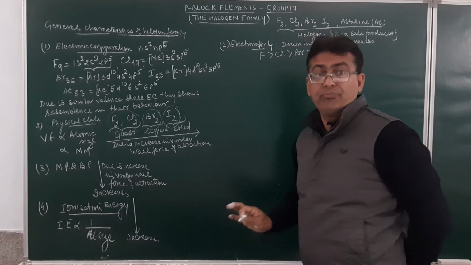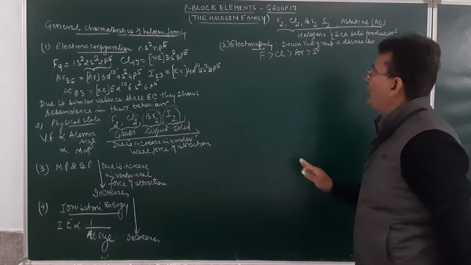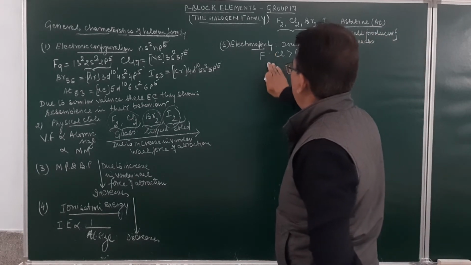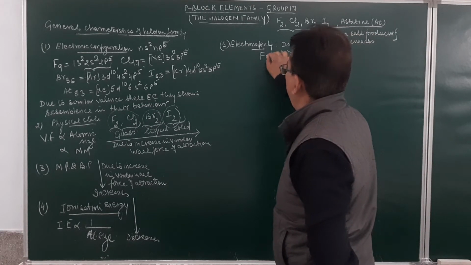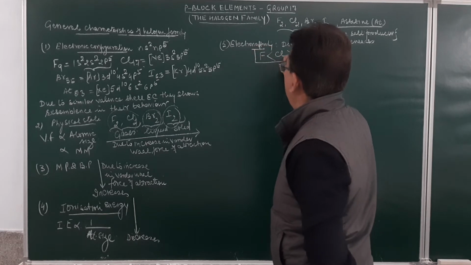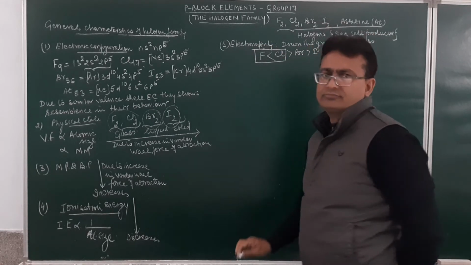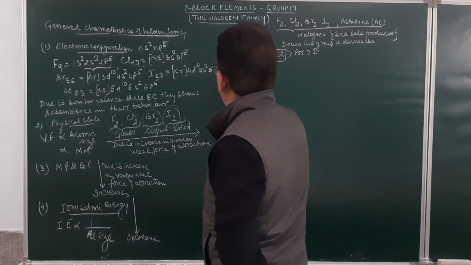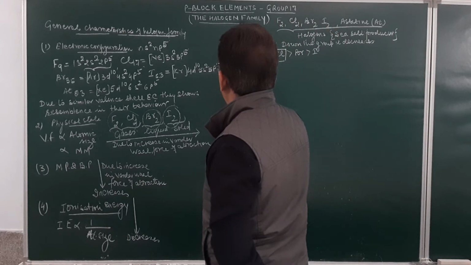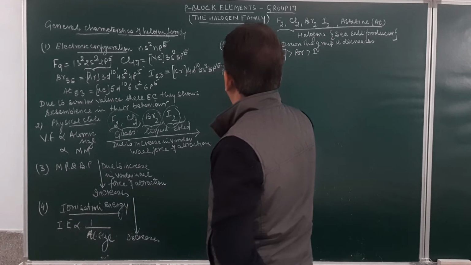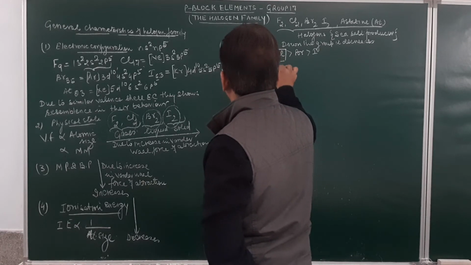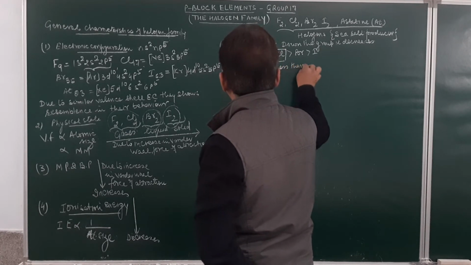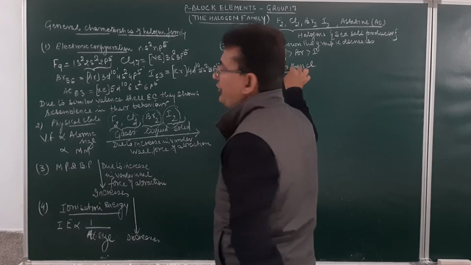Is it clear or not? But this is a very important question. The electron affinity of fluorine is less than that of chlorine. Remember this. Why is that the question?